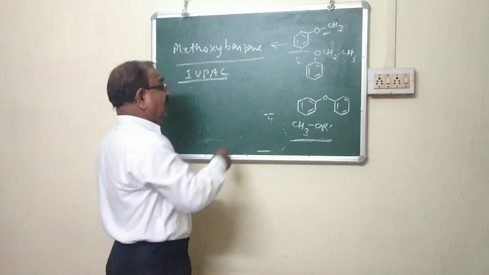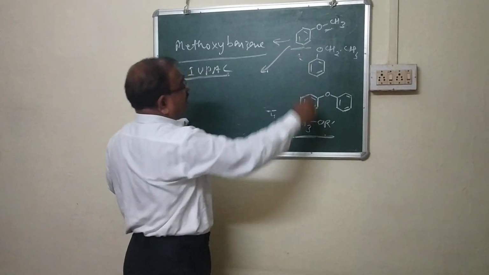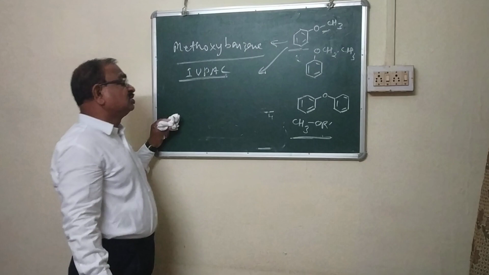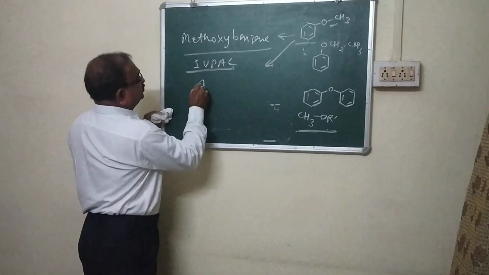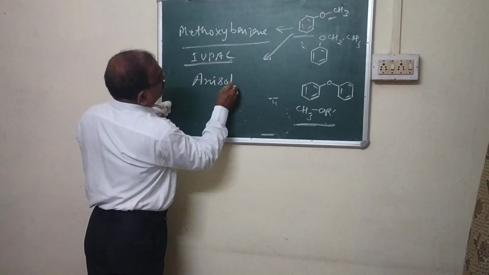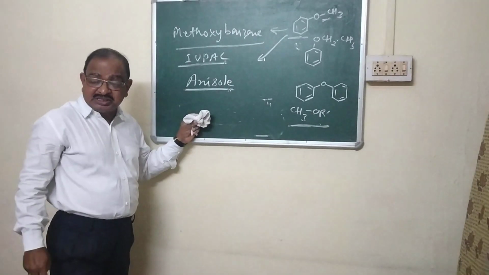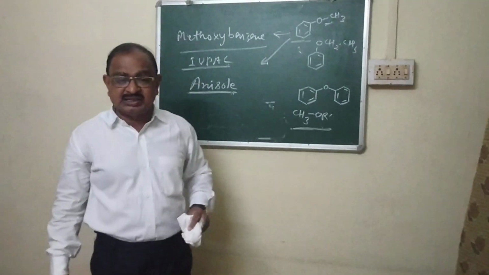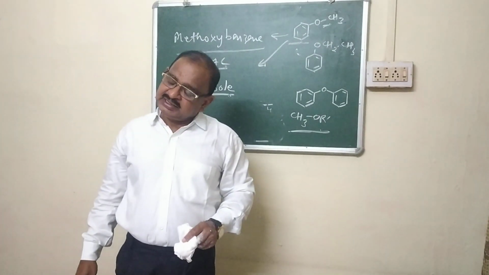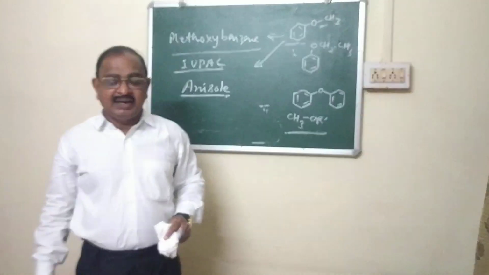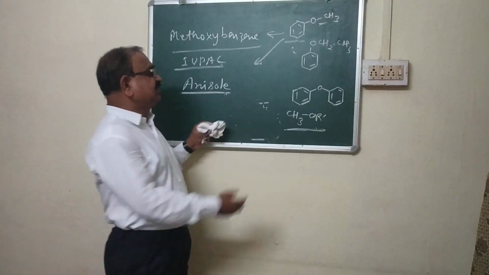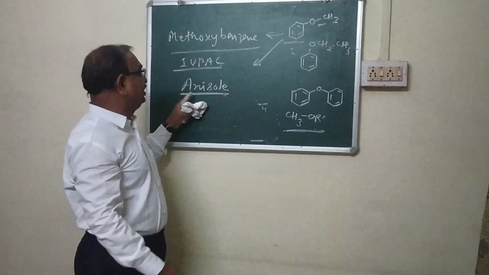One more name is there. It is also known as anisole. This is not IUPAC, but it has been accepted as IUPAC, and it is good, it is correct. Most of the time it is frequently known as anisole.